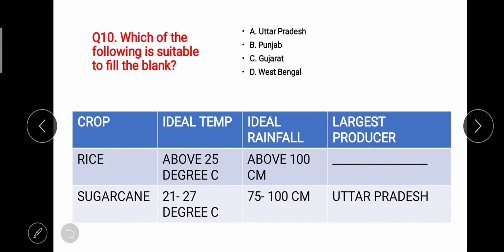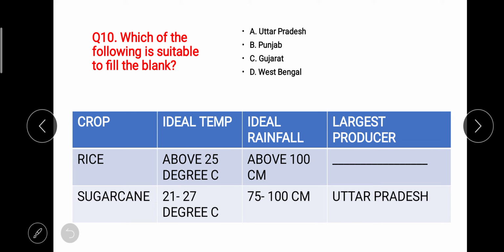Now question number 10. Which of the following is suitable to fill the blank? Here we have a table. In column 1 we have crops, rice and sugarcane, then ideal temperature. For rice it is written about 25 degrees Celsius, and for sugarcane 21 to 27 degrees Celsius. Ideal rainfall for rice above 100 centimeter, for sugarcane 75 to 100 centimeter. And the 4th column, that is largest producer, for rice is a blank. So we need to find out the answer.